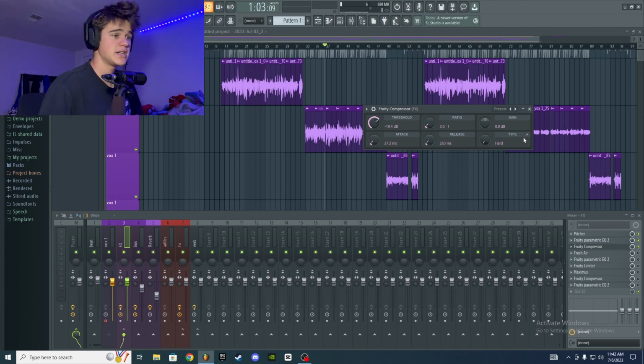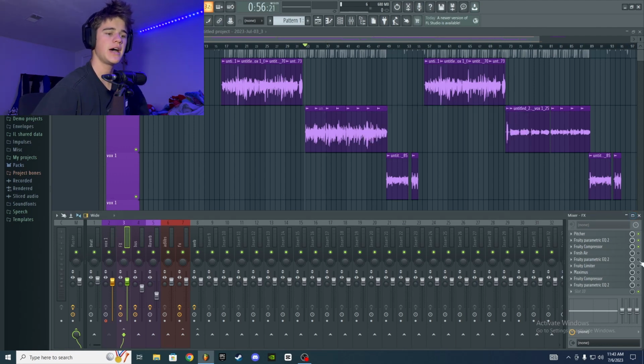And then for this specific compression plugin, it has a type of compression that you can use. And keeping on the track of cutting away at that S sound, if we put this on the soft preset, the compression will be softer and it will allow those S sounds to present themselves a little bit less harshly. So yeah, that's going to do it for the compressor.